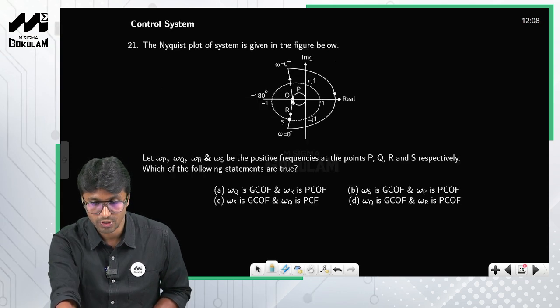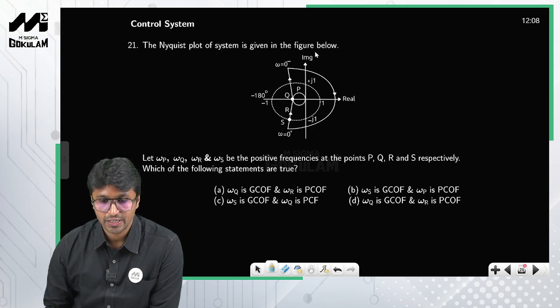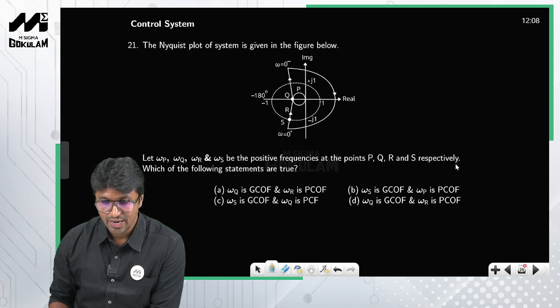Now let us move on to the next question. The Nyquist plot of the system is given in the figure below, and omega p, omega q, omega r and omega s are the positive frequencies at the points p, q, r and s respectively. So where are the points? So this is q, this is p, this is s, right? This is s, okay?